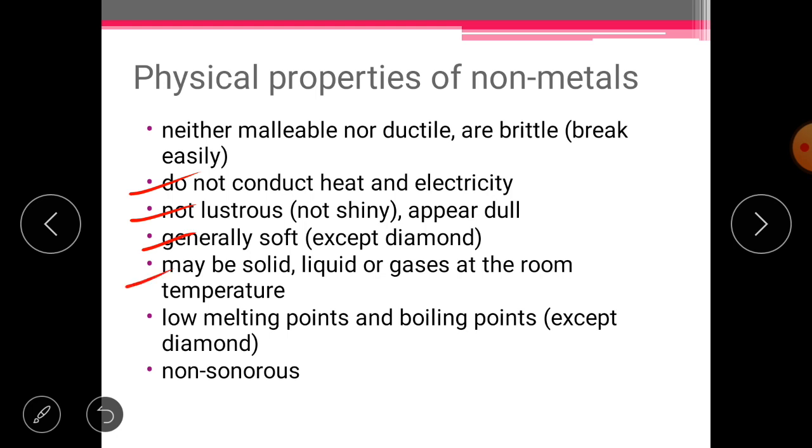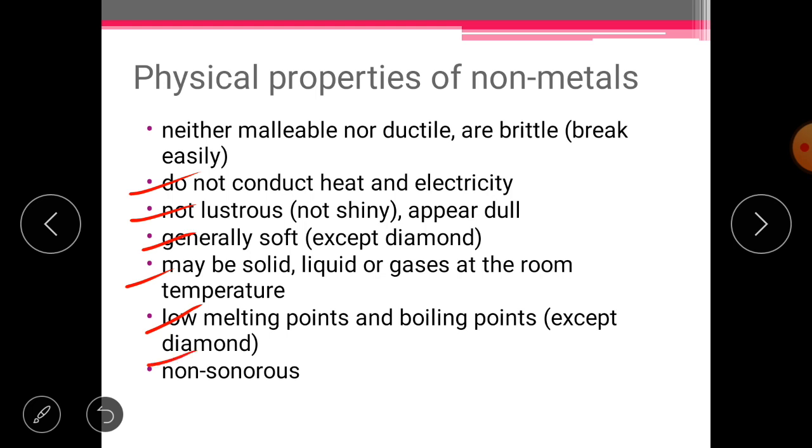Next, non-metals can be solid, liquid or gases at room temperature. Let me give you some examples. Solid non-metals are carbon and sulfur. Bromine is the only non-metal which is liquid. Lastly, gases. Overall, there are 11 gases which are non-metals, like oxygen, nitrogen and hydrogen. Next thing, they have low melting and boiling points. Again, the exception is diamond. Since it is the hardest material, its melting point is very high.